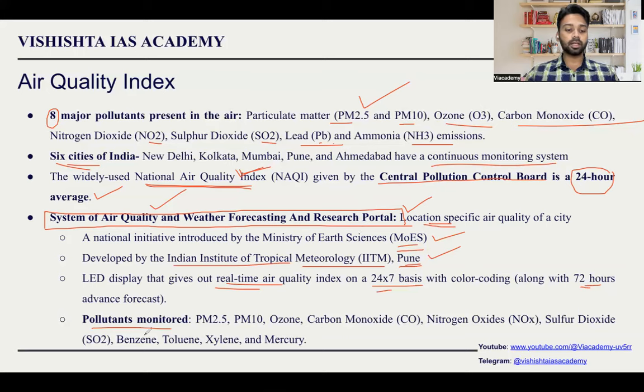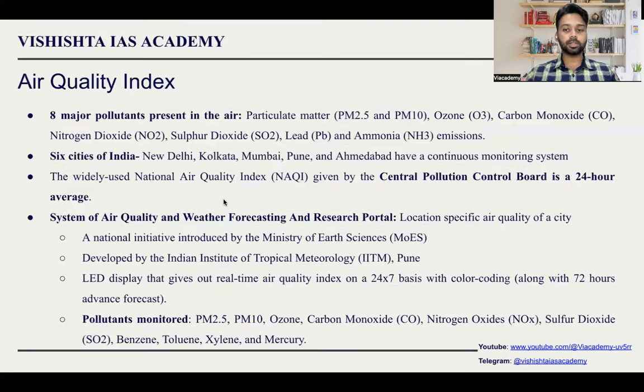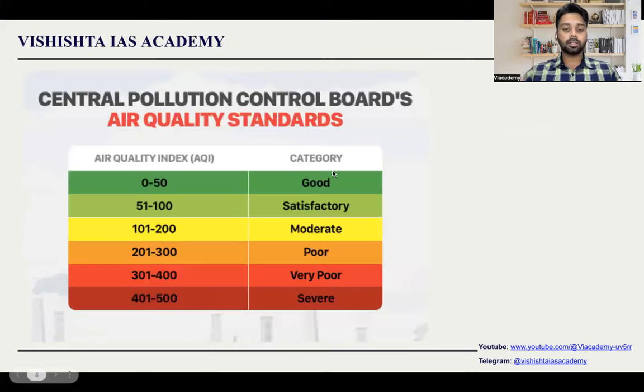removed here. And then we have included benzene, toluene, xylene, and mercury. So these are additional chemicals whose rate is also calculated. So in total, 10 pollutants are calculated in this portal. So these points are extremely important for your prelims examination. In mains, you might not get any question directly. This data is very important. You have to remember this data also.